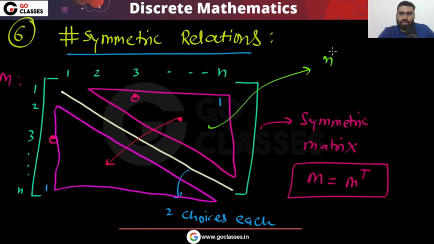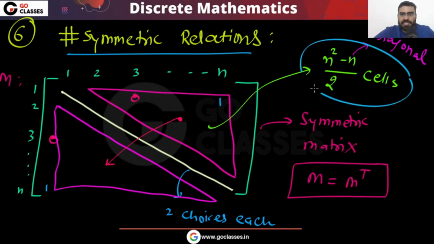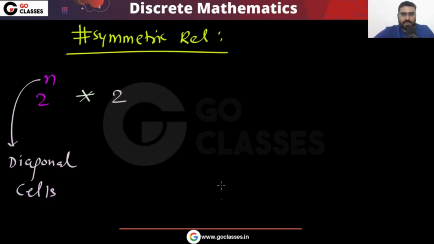You have a total of (n square minus n) divided by 2 elements, right? Because you are removing these diagonal cells and then dividing by 2. So these many cells you have.